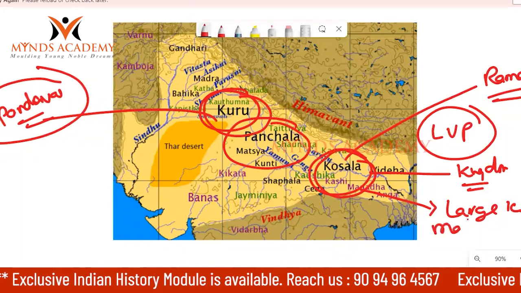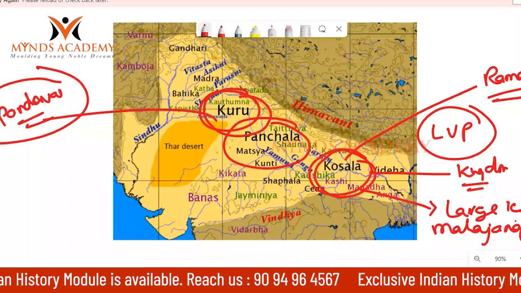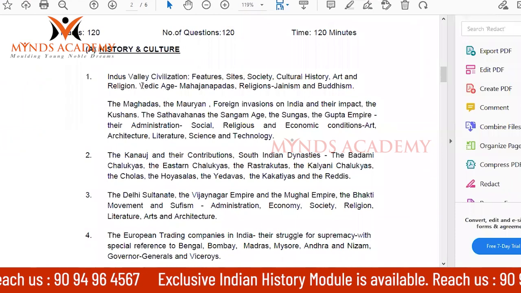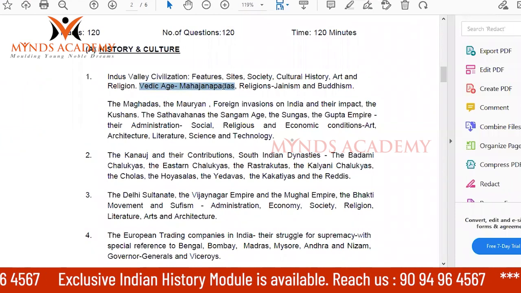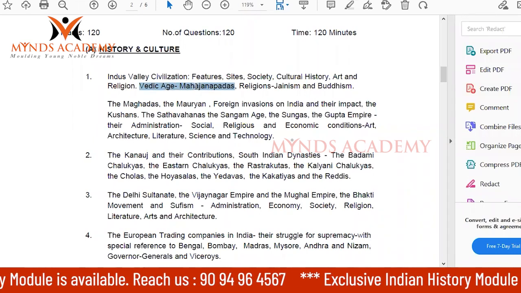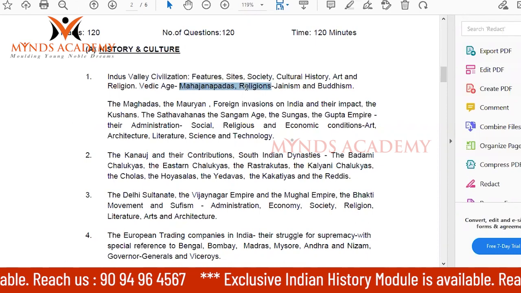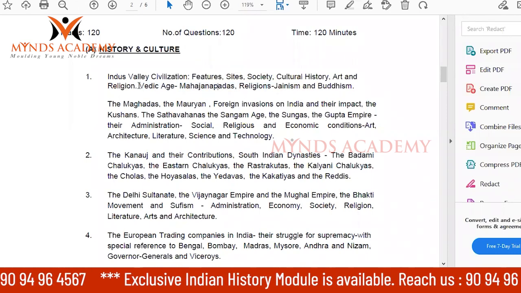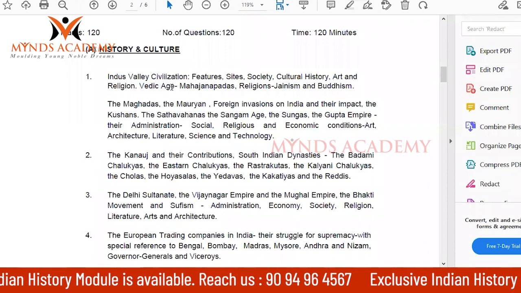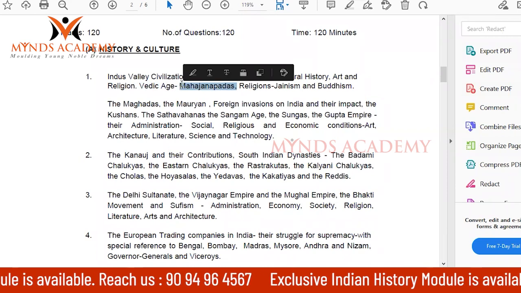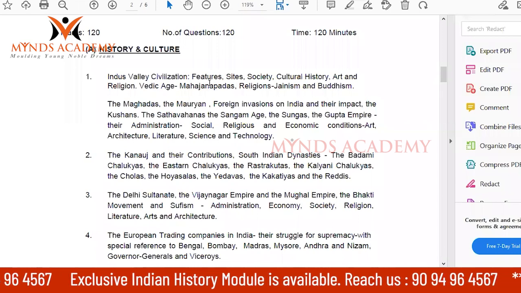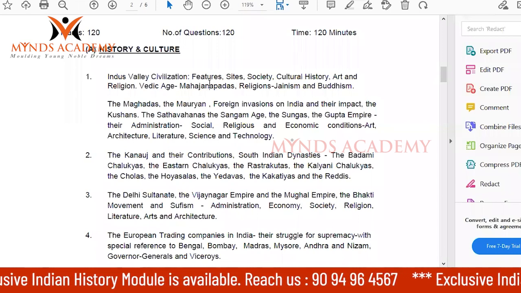Those kingdoms were called Mahajanapadas. Now come to our syllabus. Here, this is Vedic age and later Mahajanapadas. Do you see two important segments in our syllabus? Item number 1 is Vedic age and Mahajanapadas. In the early Vedic period, the cow was the main element, and in the later Vedic period, agriculture led to the creation of kingdoms and later large kingdoms called Mahajanapadas. Janapadas means kingdoms, Mahajanapadas means great kingdoms.